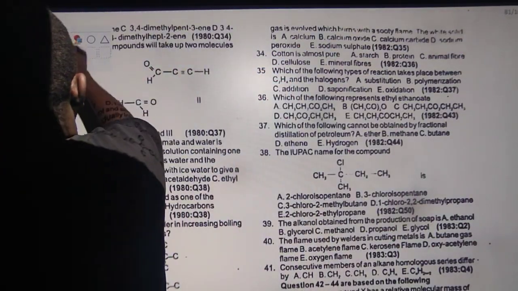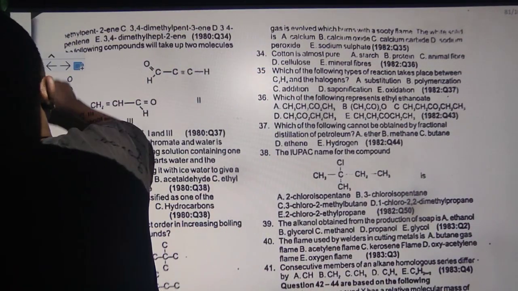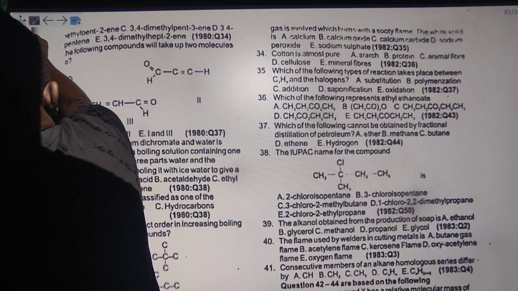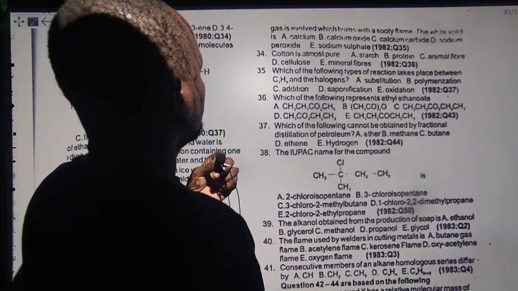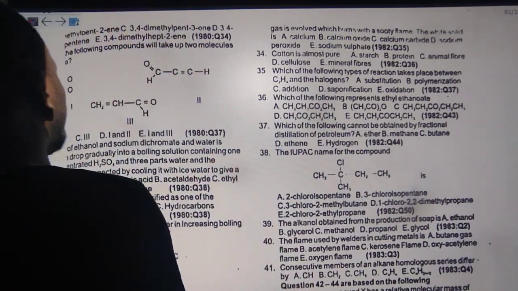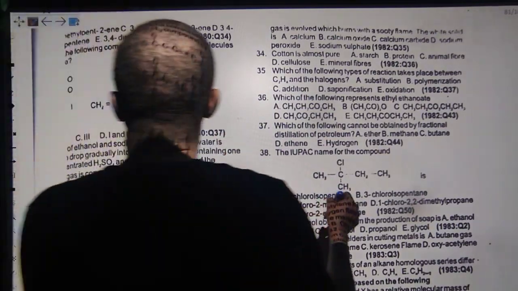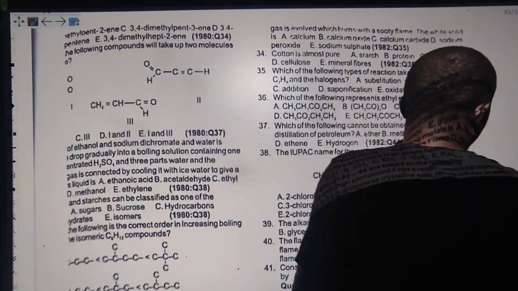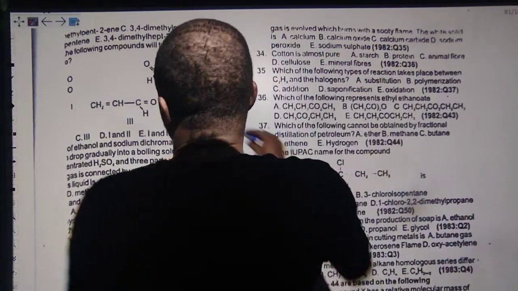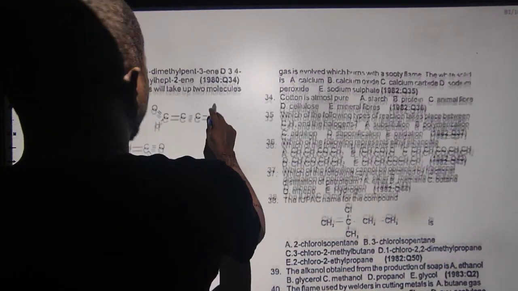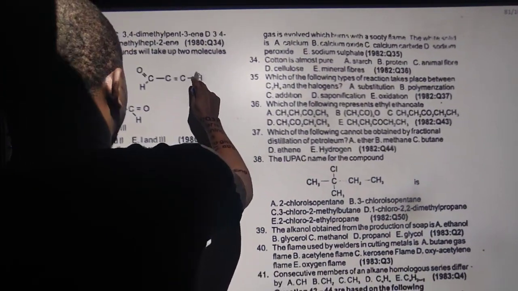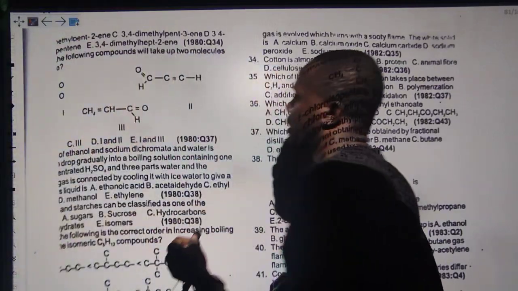So let's see the next one here. Now, where is it? I think it's here, the one that is not actually showing well.